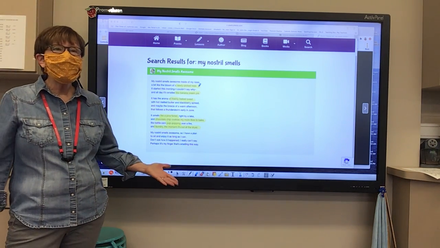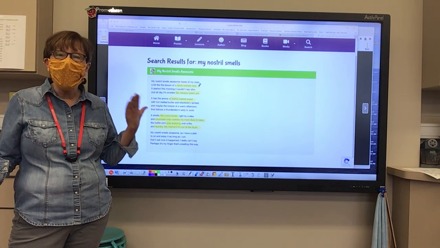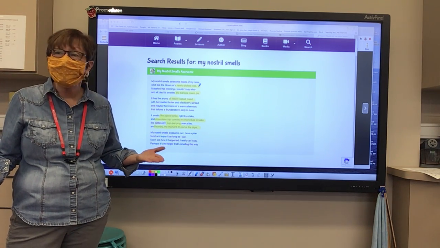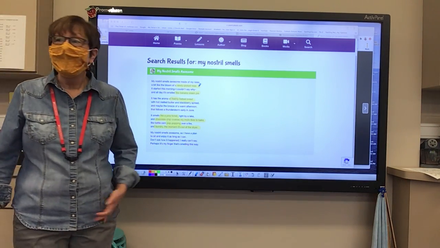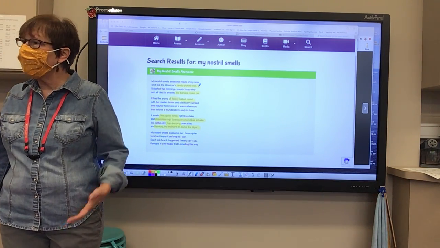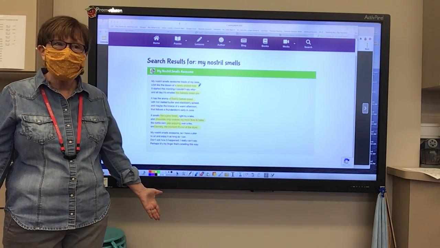I think now when we read poems, we're never going to read poems the same way again because we're going to be looking for all this figurative language in them. We're going to be looking for similes. We're going to be looking for metaphors. We're going to be looking for onomatopoeia. Aren't you going to be looking for all these things, boys and girls?